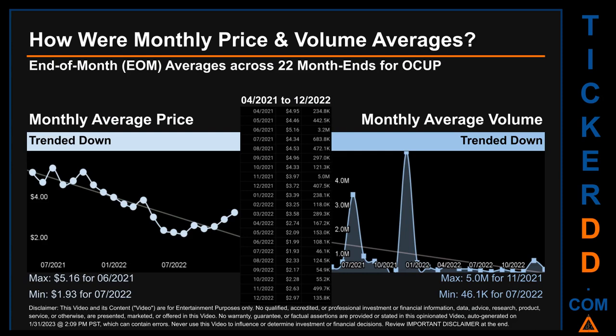How were price and volume averages for OCUP? Across 448 trading days, there were a total of 22 month ends, for which monthly averages for daily price and volume were calculated. Overall, monthly price average trended down while monthly volume average trended down. The maximum end-of-month average price was $5.16 for 06/2021 while the minimum was $1.93 for 07/2022. Looking at volume, 11/2021 and 07/2022 respectively saw the highest and lowest monthly average volume at 5 million and 46.1 thousand.